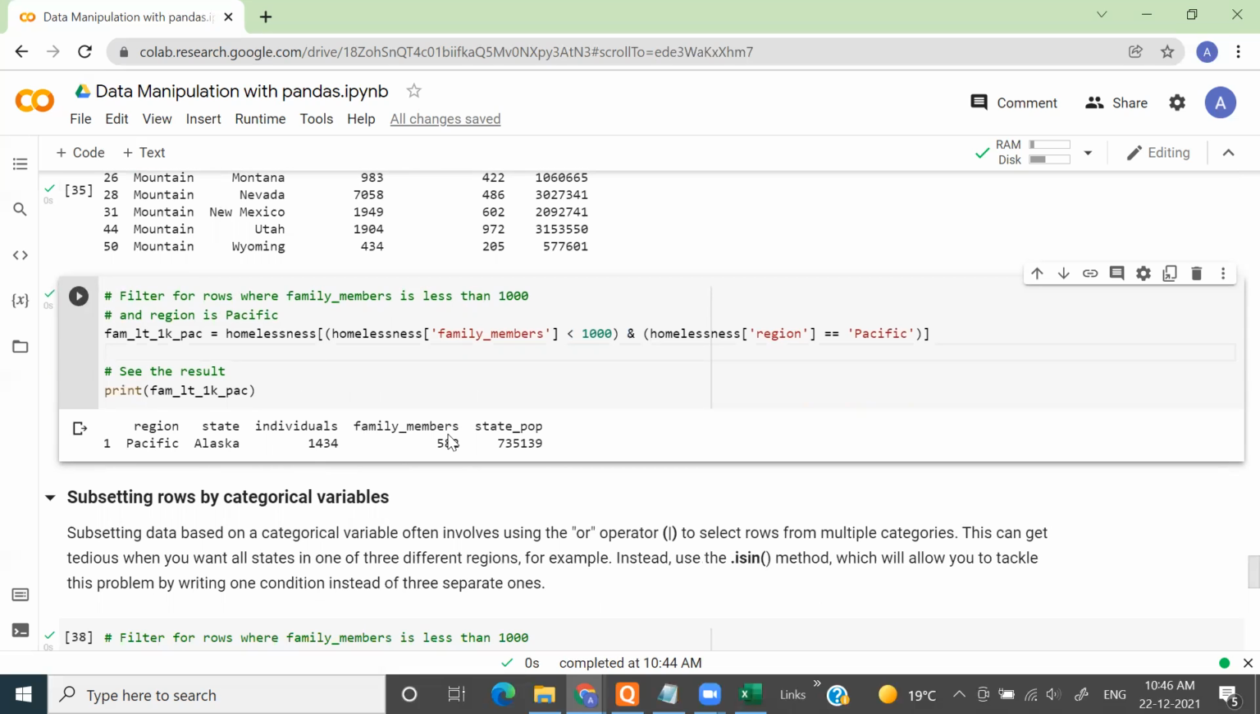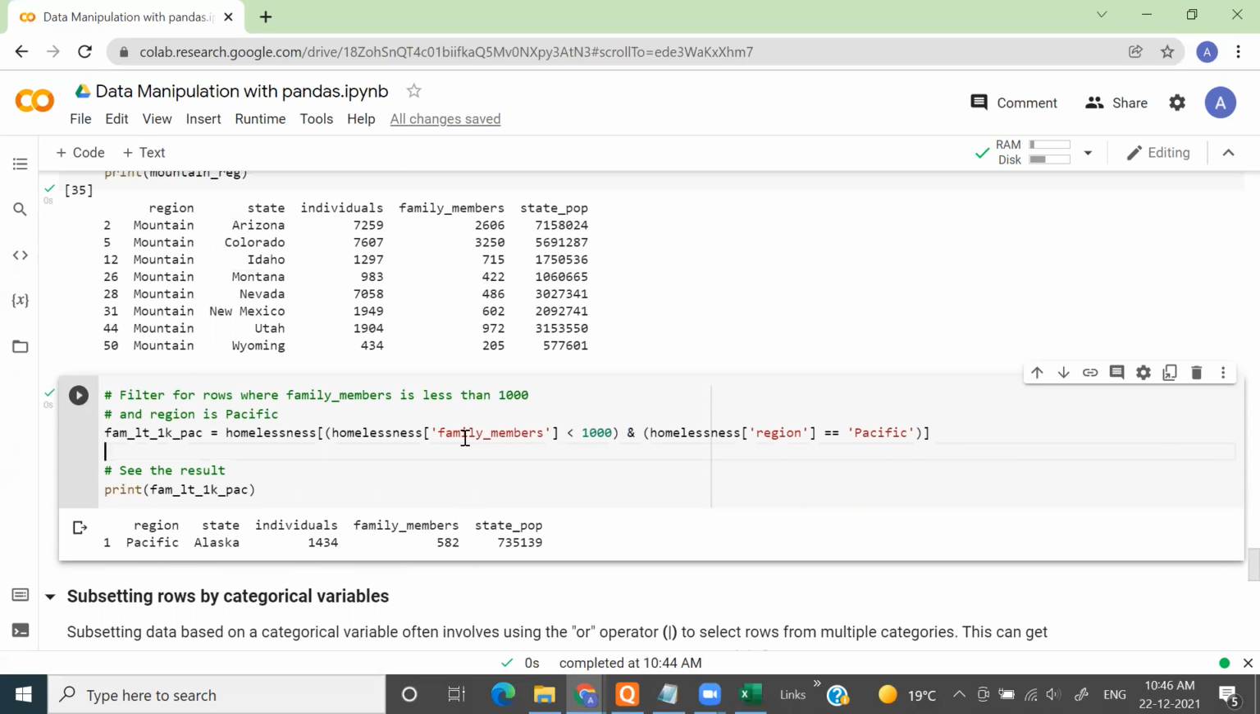Three conditions, right? Or there are only two conditions. One is the family member count is less than 1,000. The second one is the homeless region is specific. Oh, two conditions, sorry. Yes, only two conditions. So you'll see that the region is specific, and the family member count is 582, which is less than 1,000. That's why only this one record got subsetted.